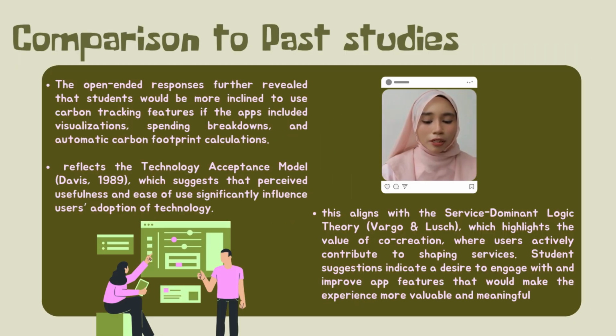Moreover, our open-ended question result shows that students would be more inclined to use a carbon tracking feature if the app includes visualization, spending breakdowns, and automatic carbon footprint calculations. This reflects the Technology Acceptance Model, Davis 1989, which suggests that perceived usefulness and ease of use significantly influence user adoption of technology.